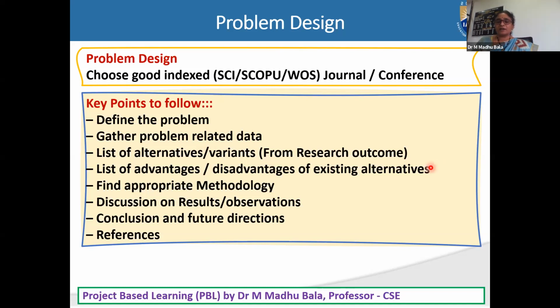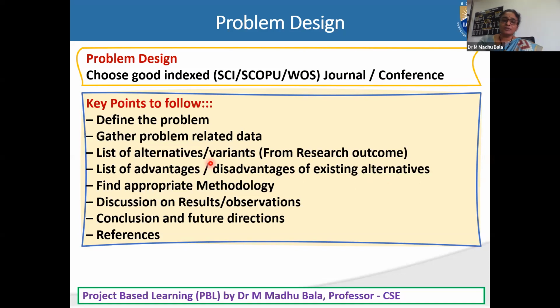Research outcomes are nothing but our research articles. From research articles, what alternatives or variants are available to work on the same problem? You need to find out all these things by referring to the papers related to your problem topic. Next, a list of advantages or disadvantages of existing alternatives. Suppose FP growth tree is there, or otherwise some Apriori algorithm. Those are all association mining algorithms only.